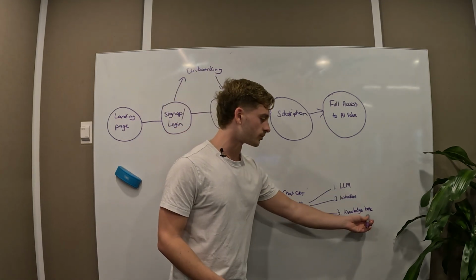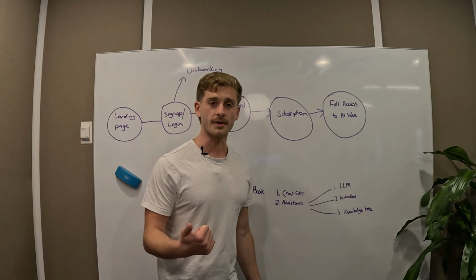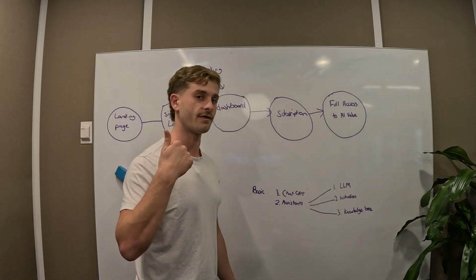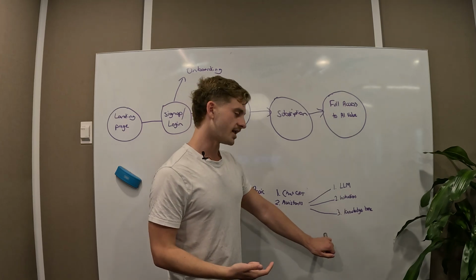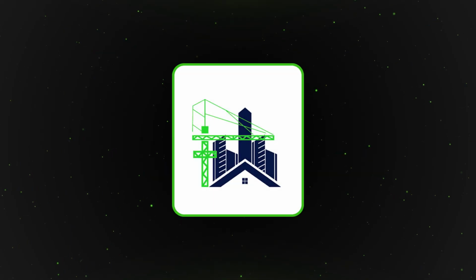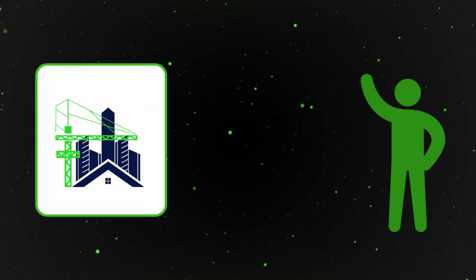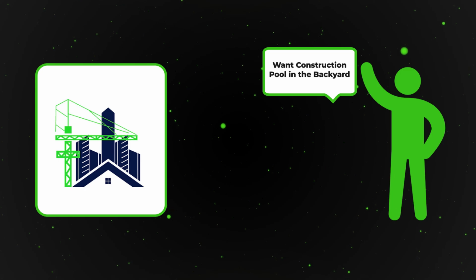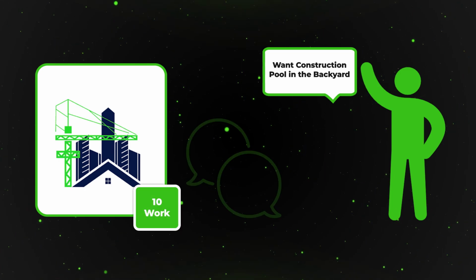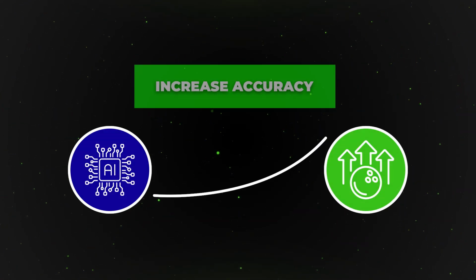And then the knowledge base would be a large amount of documents. You could have all this knowledge about your company, branding guidelines, PDF files about who your company is, and then any other things relevant to your company. If you work in, let's say, for example, a construction company, you could have a long list of files, history on all the jobs you've completed. So if someone came in and wanted to get a specific quote for the construction of a pool in their backyard, if you had a knowledge base of 10 previous quotes that you sent out for pools in people's backyards, the AI assistant could use that knowledge base to increase the accuracy of its response.